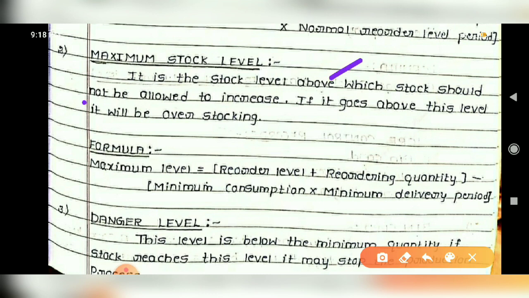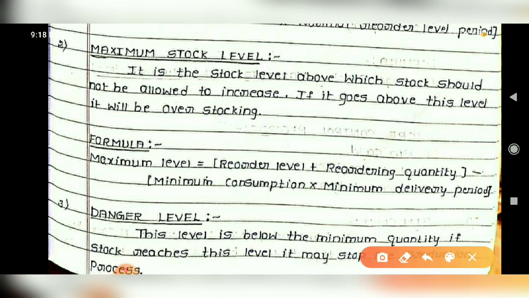So it is a stock level above which the stock should not be allowed, while in minimum, it is below which the stock should not be allowed. Correct. So maximum is above which the stock should not be allowed to increase. If it goes above this level, then it will be overstocking. If it goes below that particular minimum stock level, then it will be understocking. So as to avoid that, you have to maintain minimum and maximum stock levels. So the formula to calculate is here.